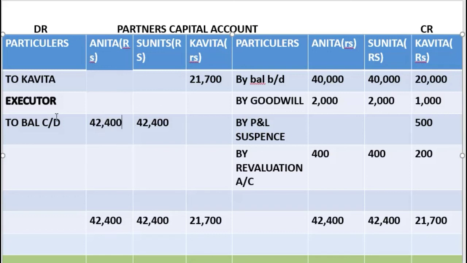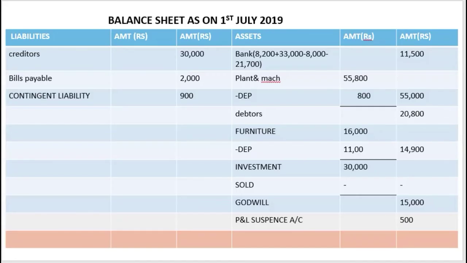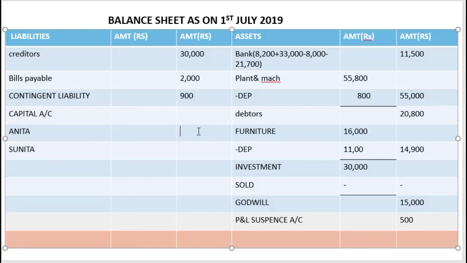Now this balance of these two partners we are going to transfer over here, liability side, capital account, Anita and Sunita, 42,400, 42,400.